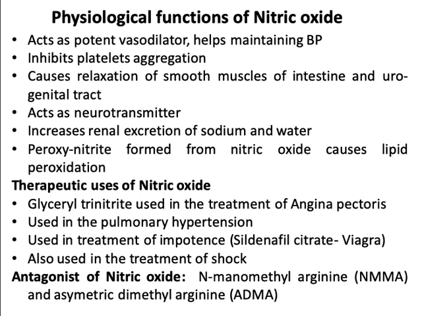Nitric oxide is also used in the treatment of pulmonary hypertension, impotence, and also in the treatment of shock. N-monomethyl arginine and asymmetric dimethyl arginine are the two important antagonists of nitric oxide.